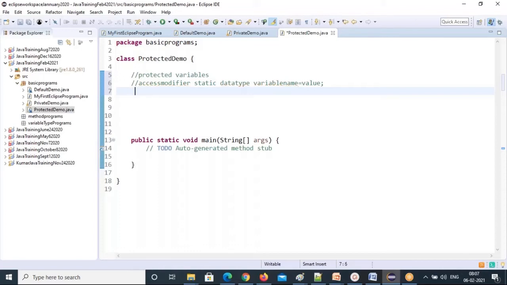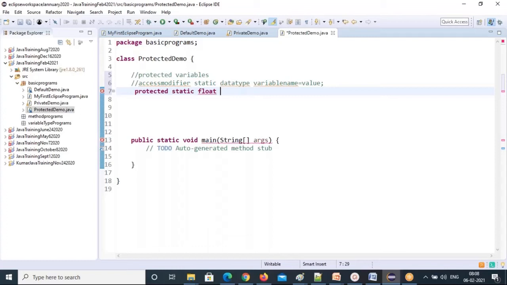Definitely you can remember. Now our access modifier is protected. We are talking about protected. Then static. Then data types, different data types we have: float. I'll explain the data types. As of now, you just get integers, float, booleans, characters, string. These are all data types. Even class is also one data type, so we'll discuss that in the data types.